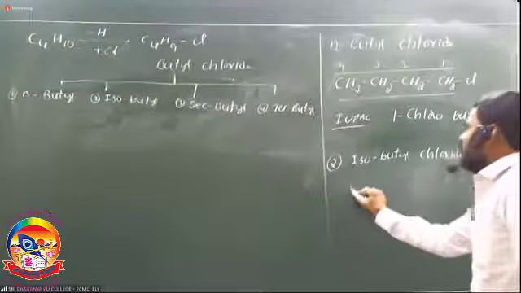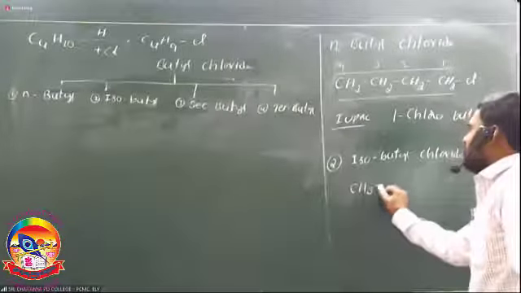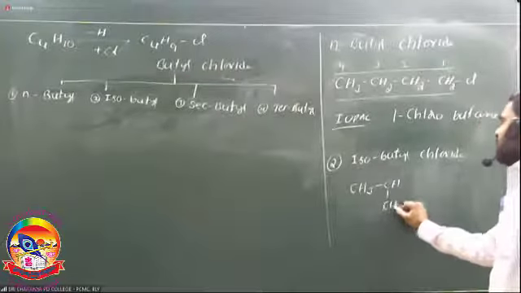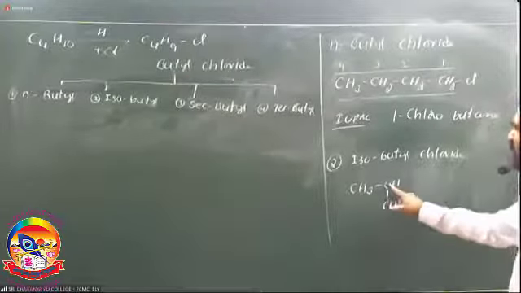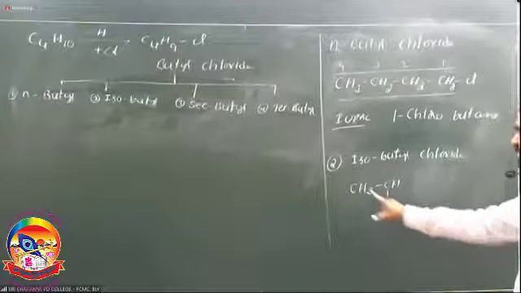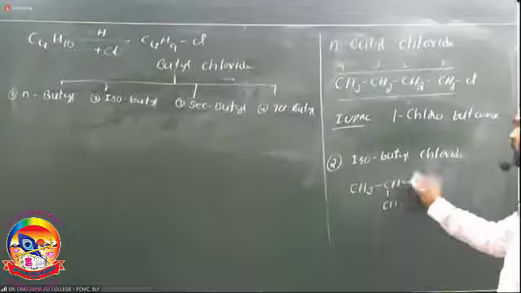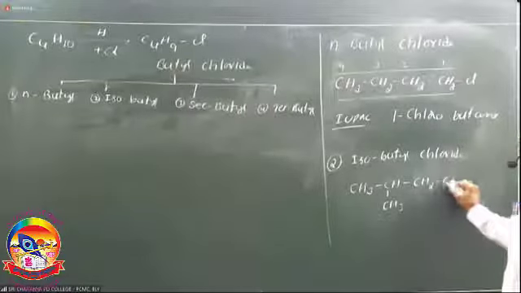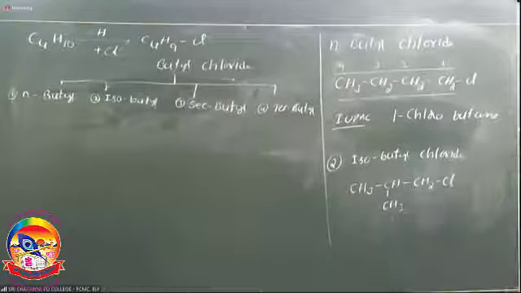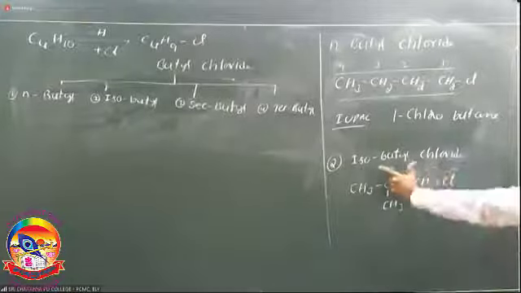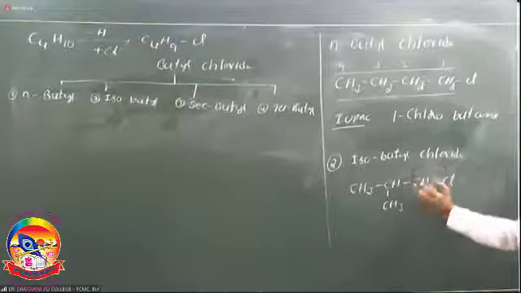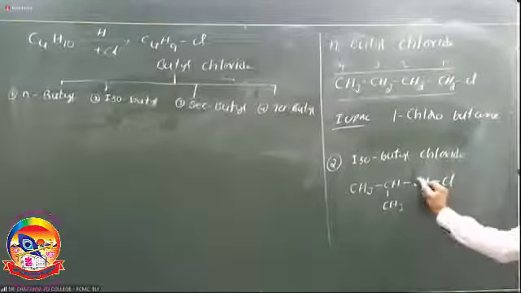The structure of isobutyl chloride is CH3, next CH, next CH3. Iso means the carbon is attached with 2 CH3 groups, so it is considered as isoform. Total number of carbons is 4. So CH2Cl, this is the structure of isobutyl chloride. It is isoform, isopropyl with the fourth carbon, so it is called isobutyl.